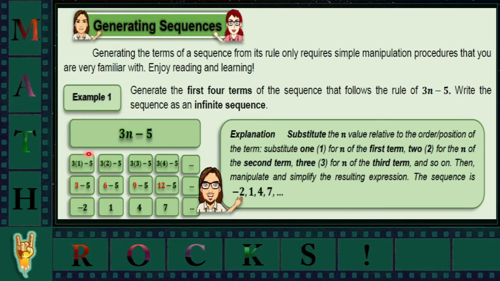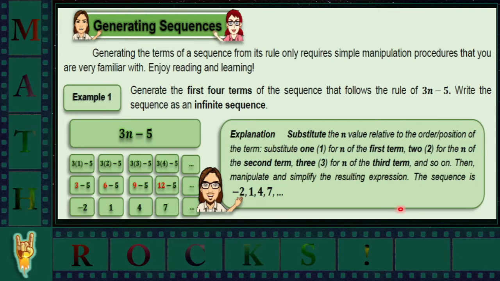And if you take a look at the second part of the solution, this is basically 3n minus 5, for which the n changes to 2 because this is the second term of the sequence. While here we change the value of n to 3 because this is our third term. While here we change the value of n to 4 because this is the fourth term. So you just have to manipulate the resulting expression for you to come up with the values for the sequence.